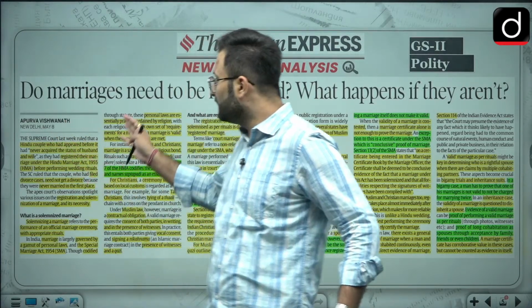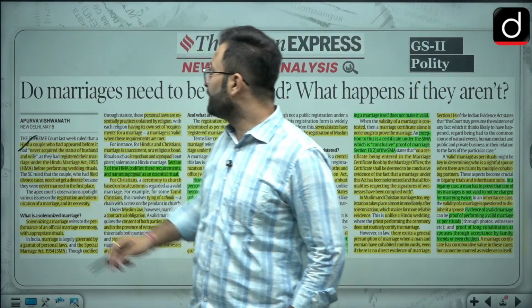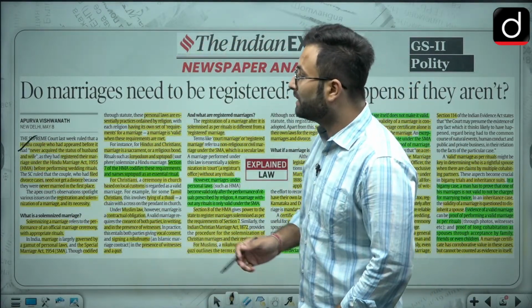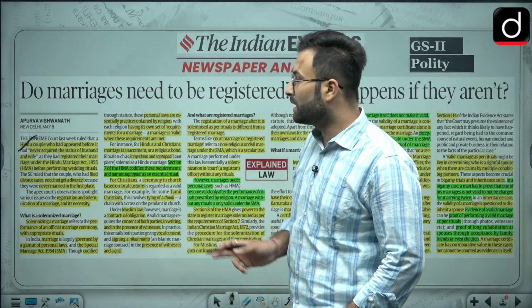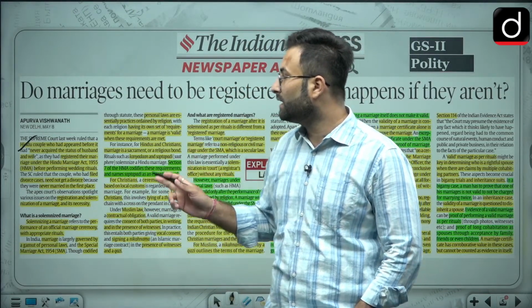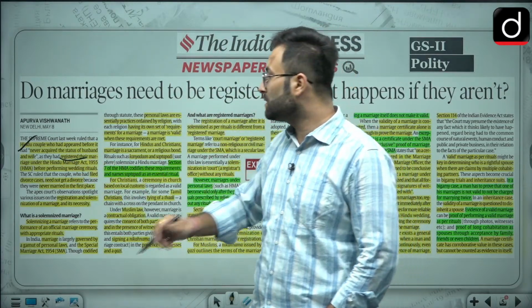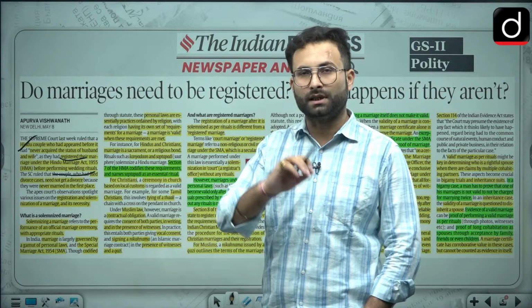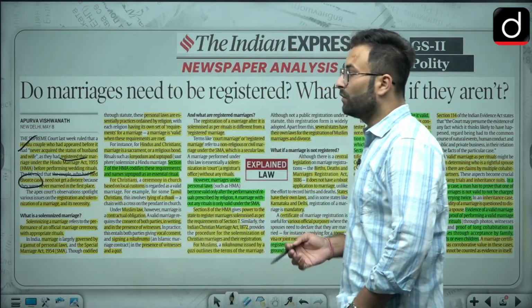Now coming to the article here, I have actually explained it all now, but we will see. The Hindu couple who appeared before the court never acquired the status of husband and wife, as they registered their marriage under the Hindu Marriage Act before performing a wedding ritual. They registered their marriage under the Hindu Marriage Act, but they did not perform the wedding rituals like Saptapadi.